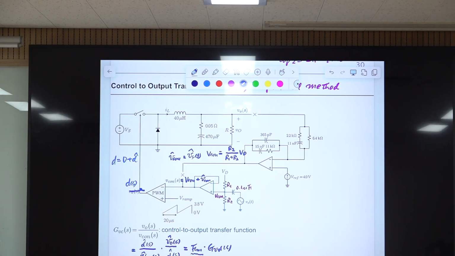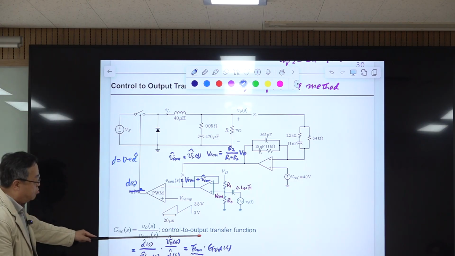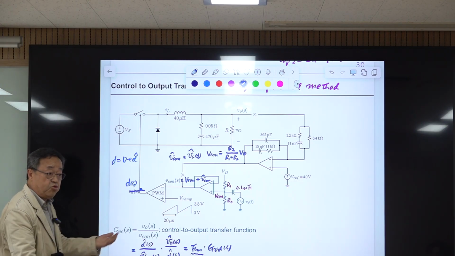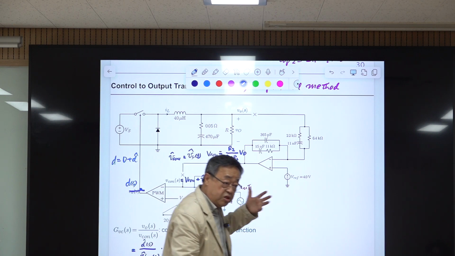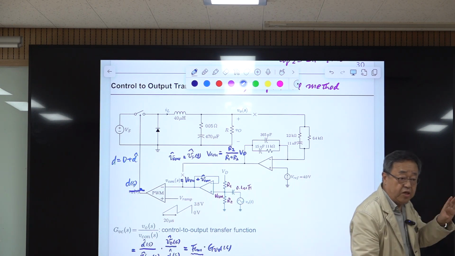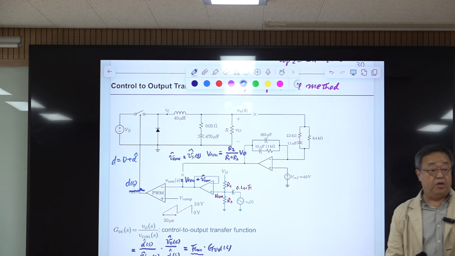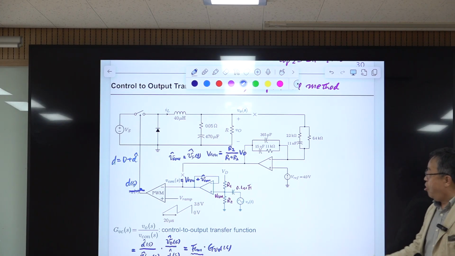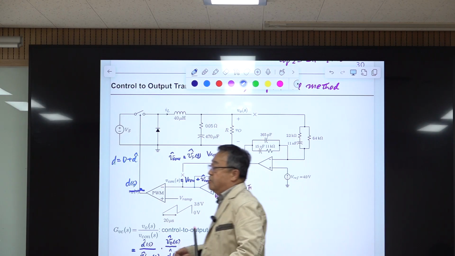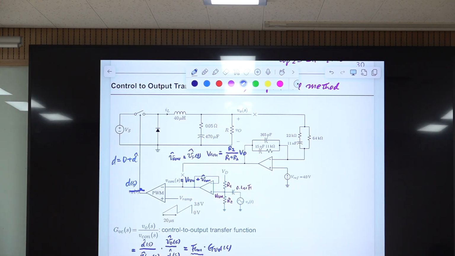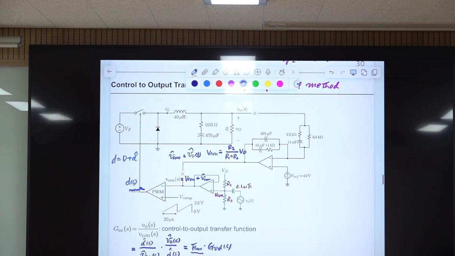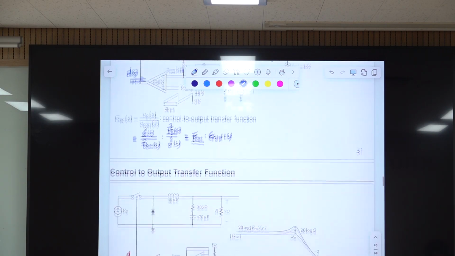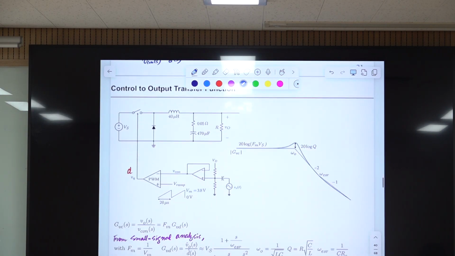Okay, so by defining this, we call it control to output transfer function, and this will be used for the compensation design. But the AC information is the same as the duty ratio to output transfer function, and only difference is coming from this DC component, multiplication of FM, modulator gain. Okay, and we are using computational method. So this is the setup.